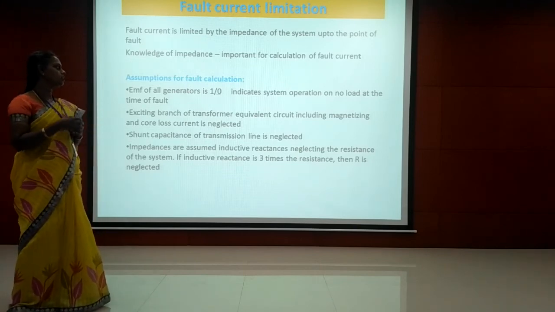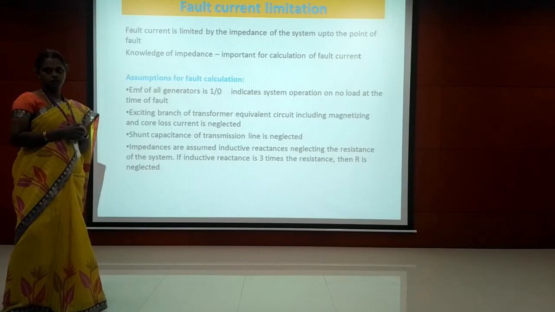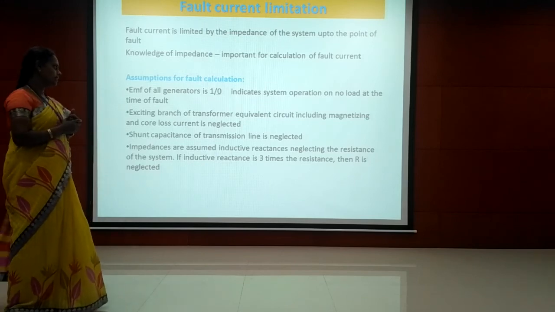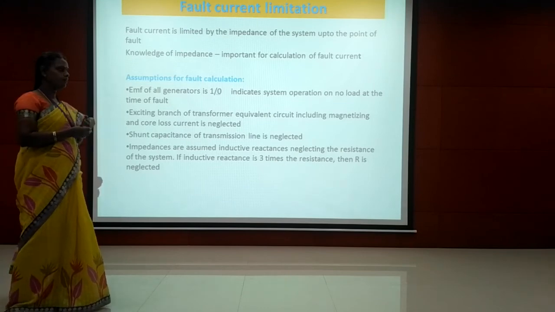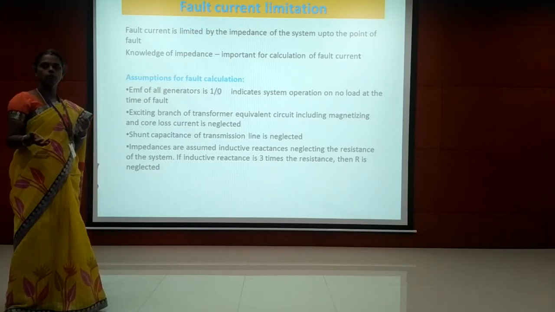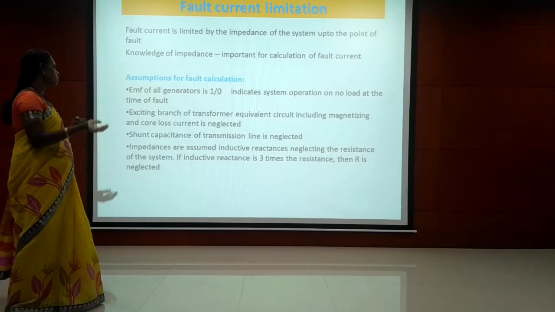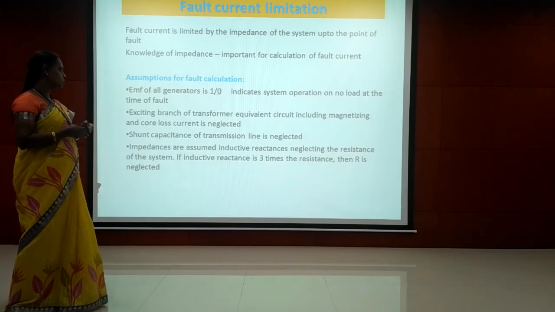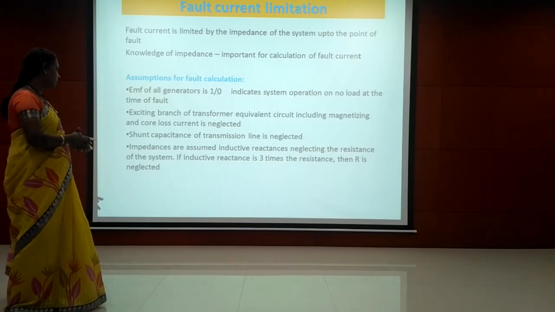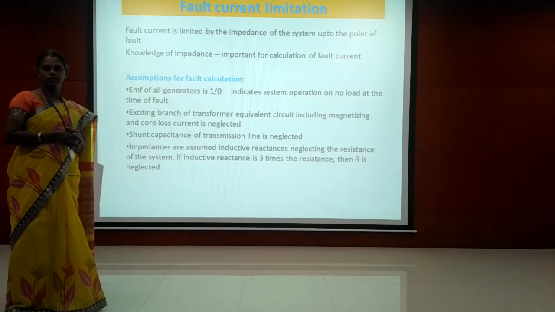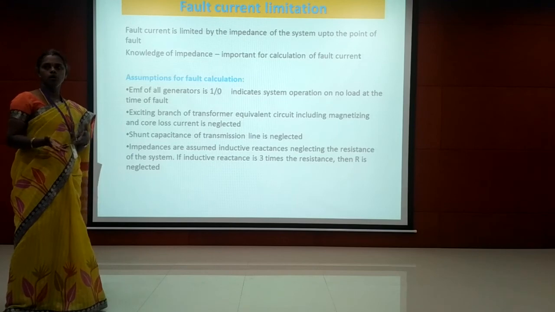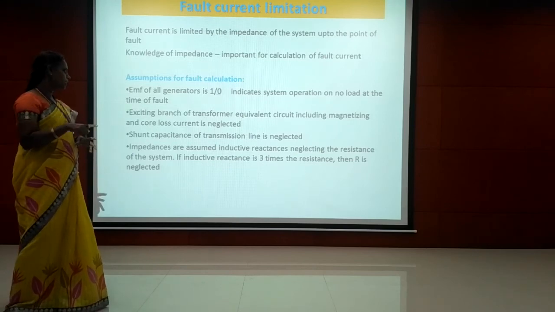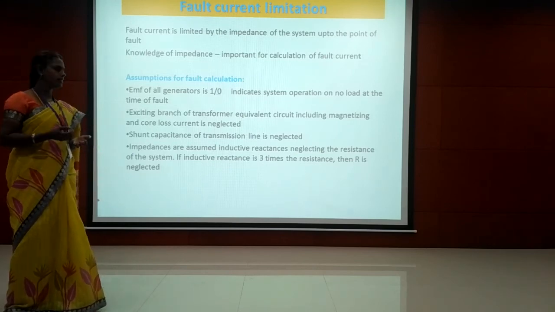The exciting branch of the transformer equivalent circuit, including the magnetizing and core loss components, are called the no load components. So we are neglecting that also. That is, the no load components are neglected. Then the shunt capacitance of the transmission line. The transmission line can be represented in pi model or T model. So the shunt capacitance of the transmission line is neglected.